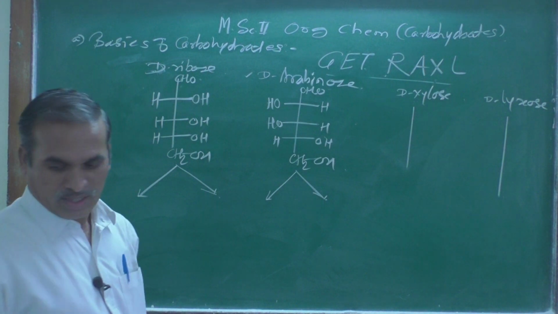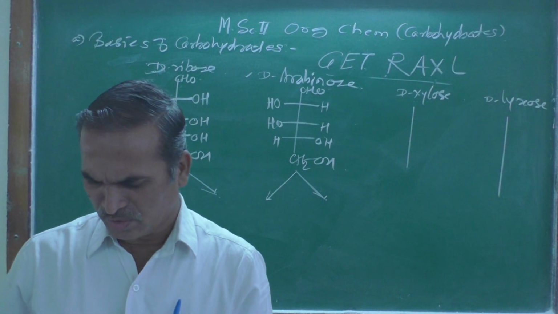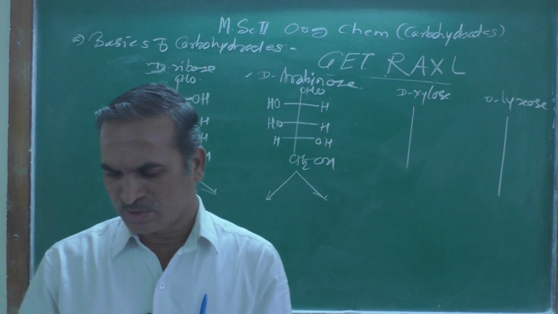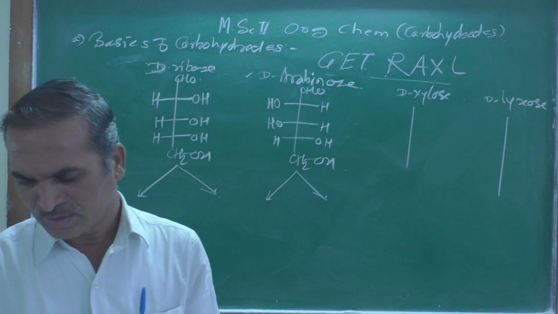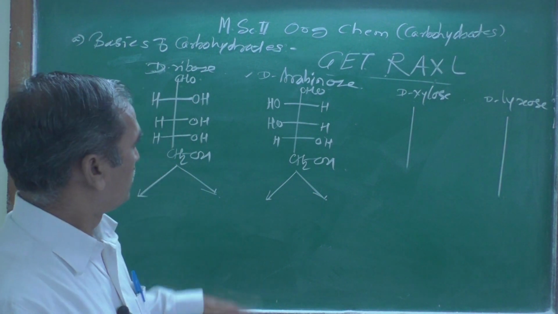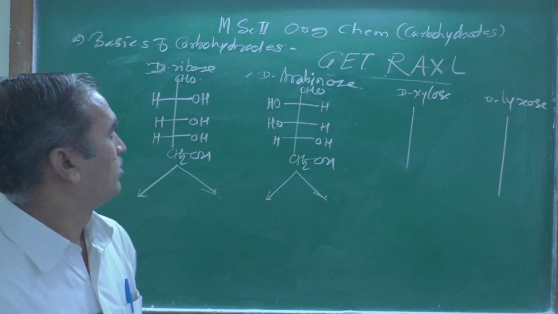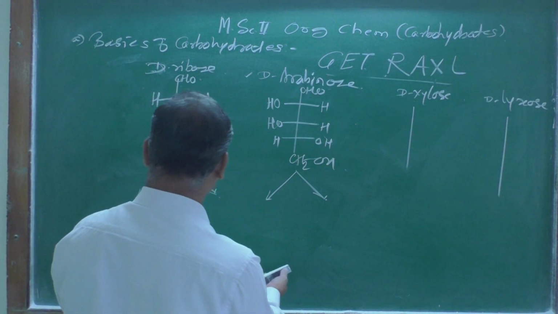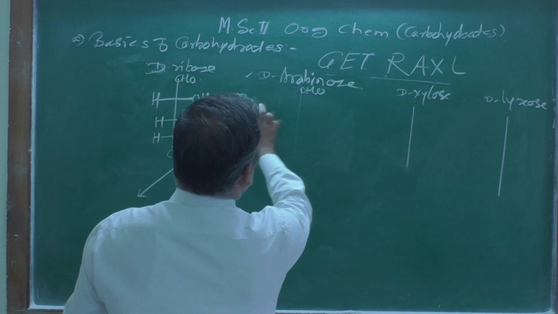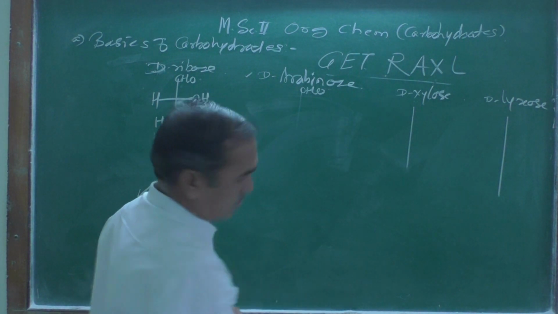Now here again you have to remember, I think we have missed something over here. We had D-erythrose and D-threose from the D-arabinose. Here, just remember, we have drawn the letter C over here.